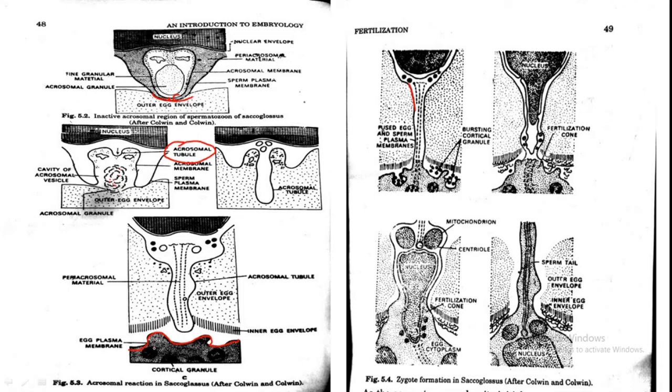When the acrosomal tube and the plasma membrane make contact, the plasma membrane forms a cone-like structure, and this cone is known as the fertilization cone. Finally at this point of contact they fuse with each other and form a continuous channel. Through this acrosomal tube the nucleus of the sperm starts to move towards the egg cytoplasm, and finally it reaches here. At this step the acrosomal reaction is completed.